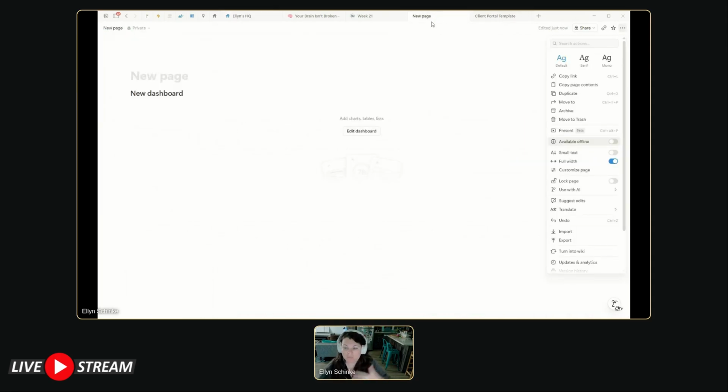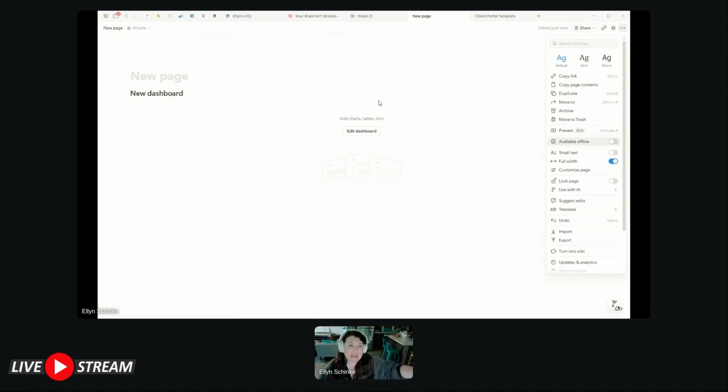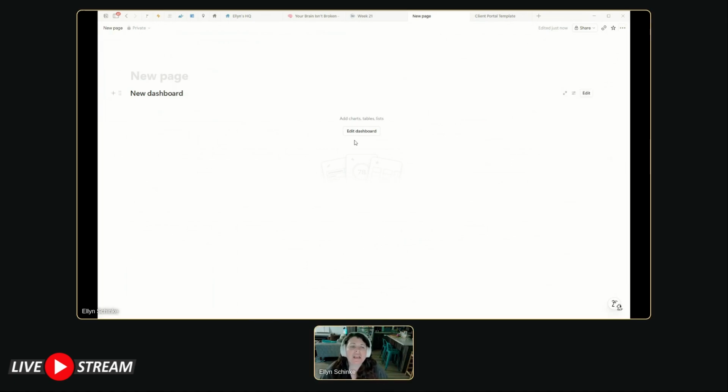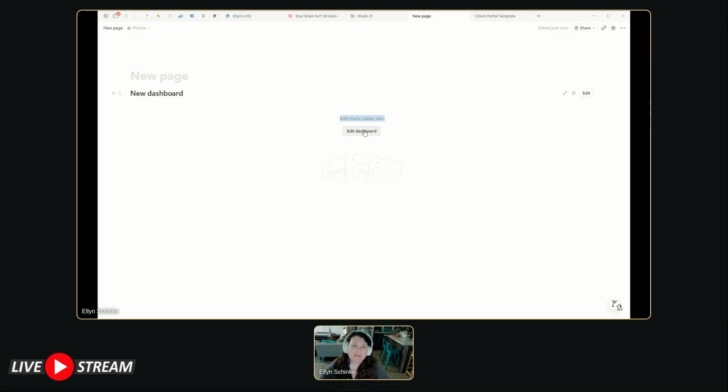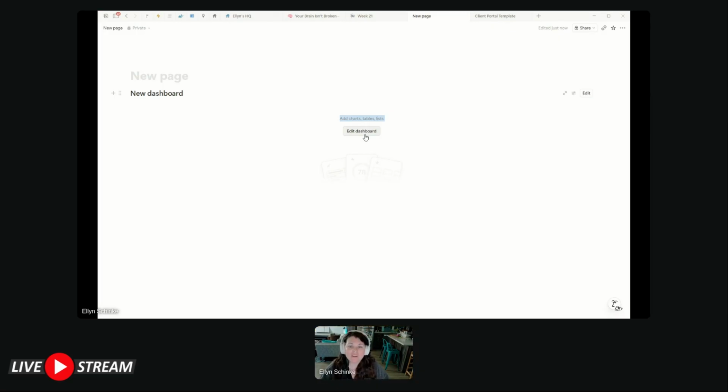When I use the word dashboard today in this walkthrough, I am referring to this particular layout view. Whenever you create a new dashboard layout view, you're going to have the opportunity to edit your dashboard, and what it's saying here is add charts, tables, lists, etc. I think of this dashboard view as a more structured way to get a snapshot of some of the things going on in your Notion system, in your world, etc.